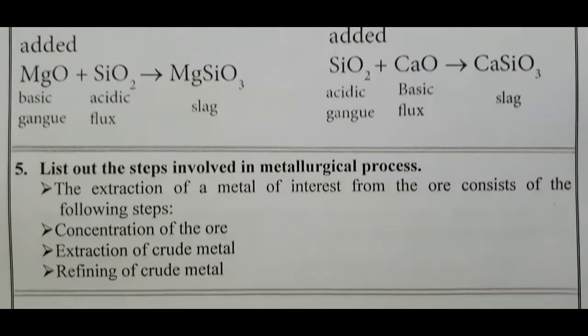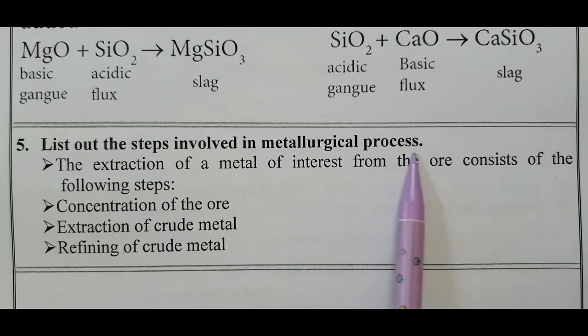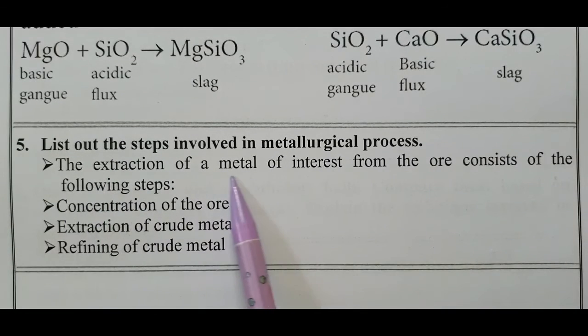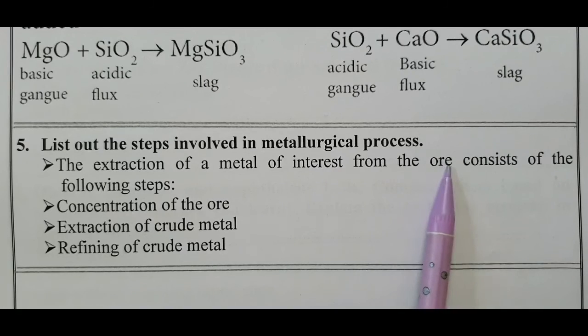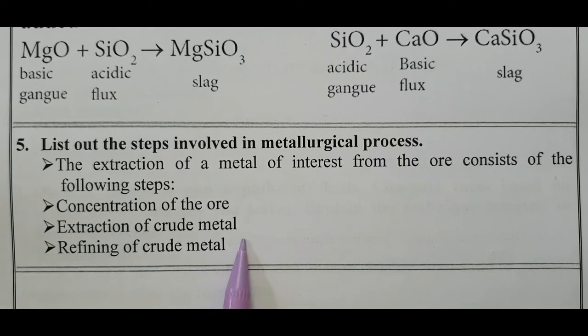Fifth assessment, list out the steps involved in the metallurgical process. The extraction of a metal of interest from the ore consists of the following steps: concentration of the ore, extraction of crude metal, and refining of the crude metal.